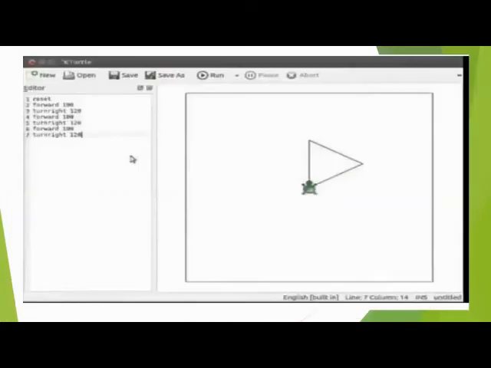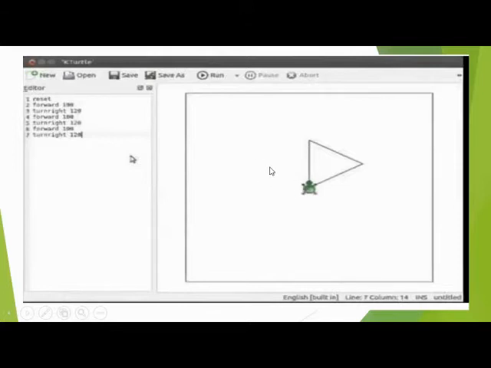This is a picture of the KTurtle screen. When we open KTurtle, you see this picture. On the left side of the corner you see the editor pane, and it is used for typing commands. In the middle of the screen is a white blank space called the canvas area, and this area is used to move the turtle or make a drawing.